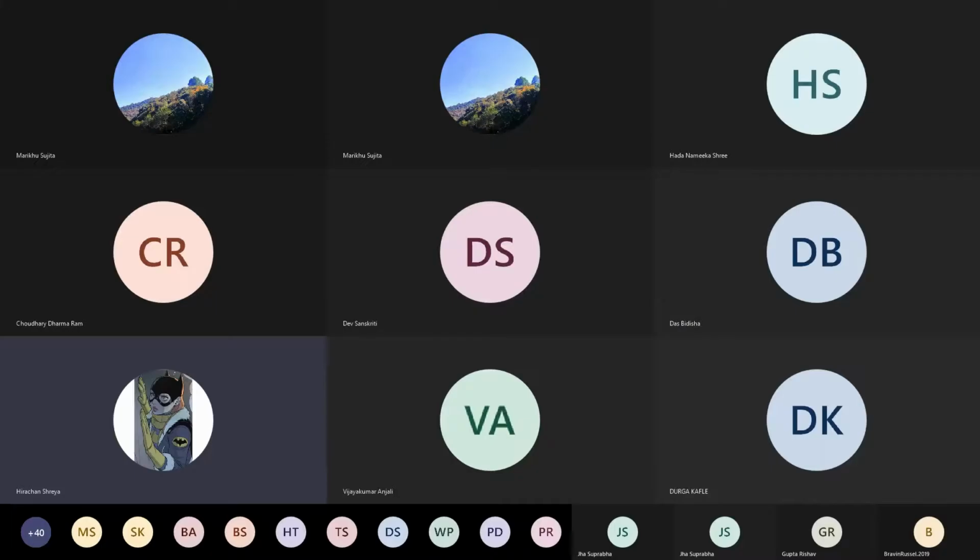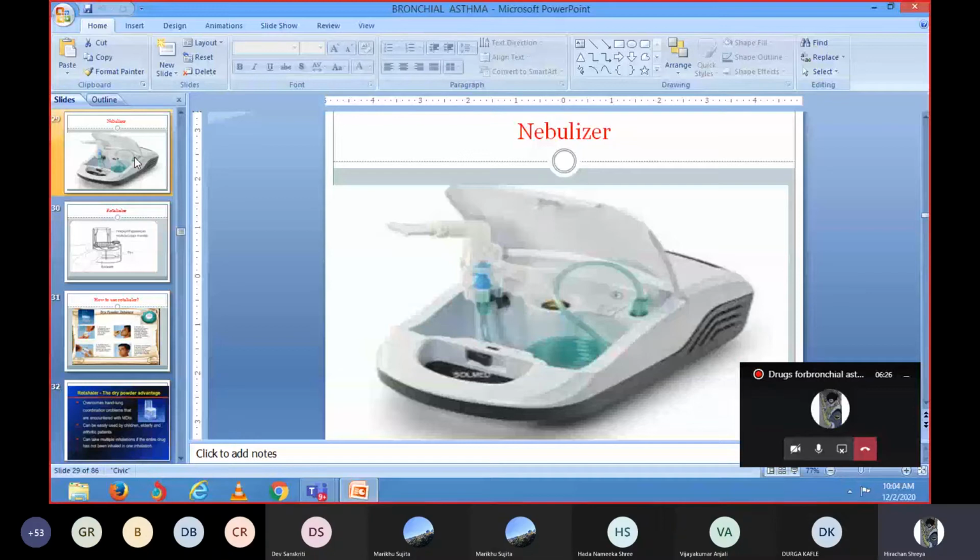Long-acting are salmeterol, formoterol, bambuterol. Good, good.